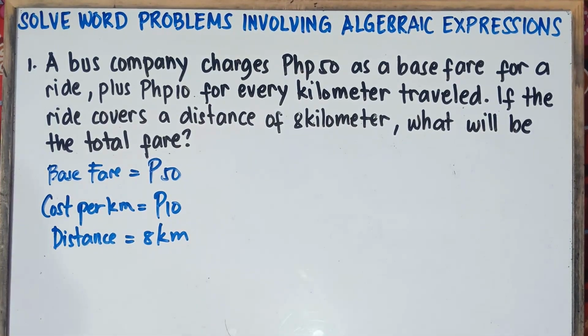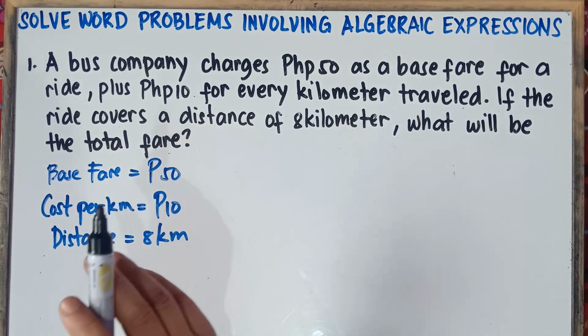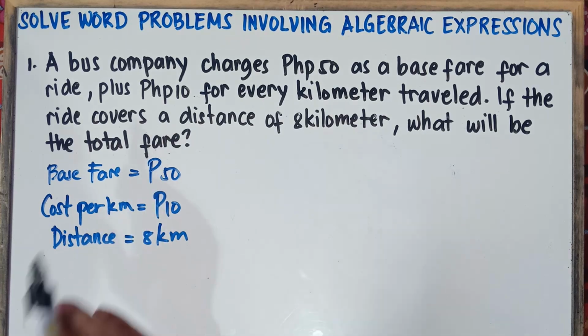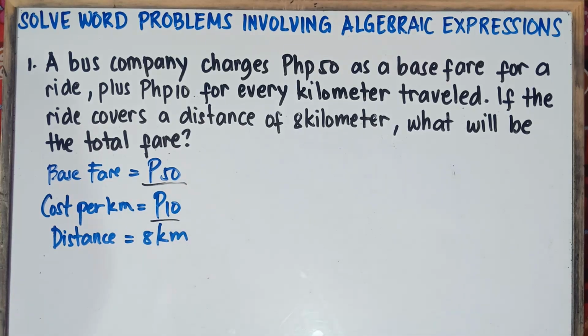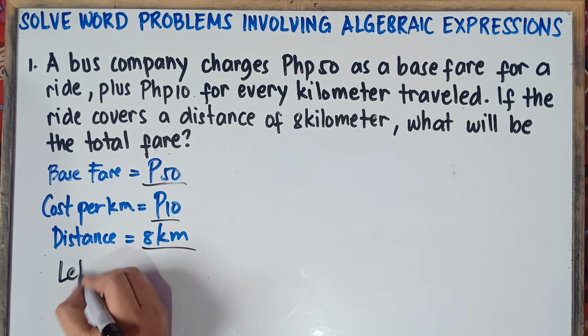So therefore, class, we can say that 50 pesos is a fixed amount. This is the standard fare. So 50 pesos is the fixed amount, as well as the cost per kilometer. This is a fixed amount, right? Every kilometer, you will pay 10 pesos. Now, with regards to the distance, class, it can vary. If the distance is 20, you simply multiply 20 times 10. If the distance is 8, simply multiply 8 times 10. So therefore, class, we let x be the distance.